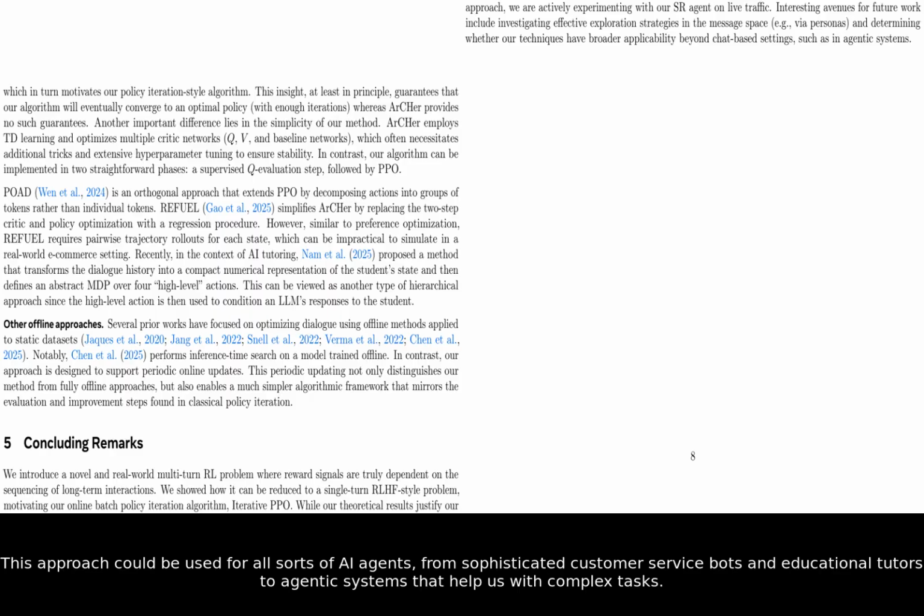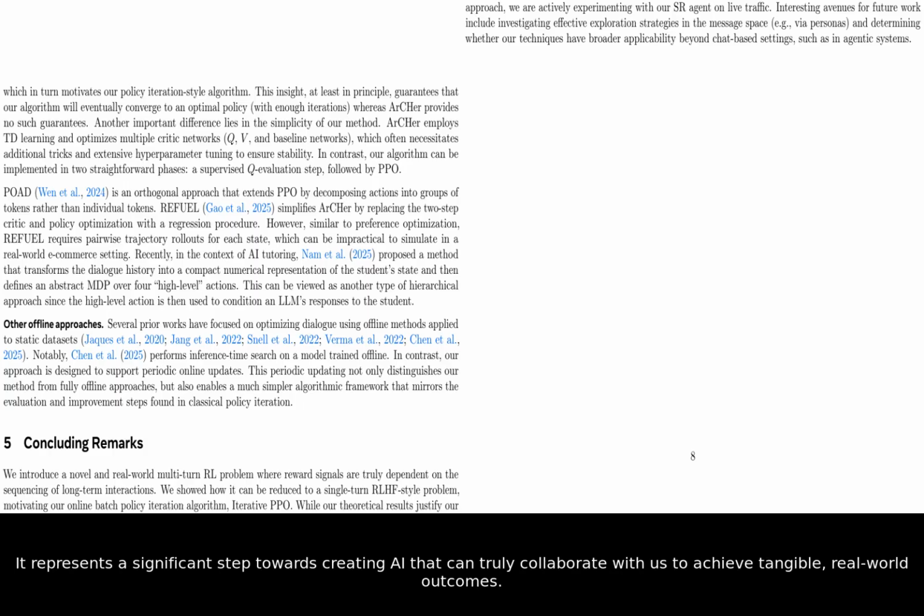The implications here are huge. This approach could be used for all sorts of AI agents, from sophisticated customer service bots and educational tutors to agentic systems that help us with complex tasks. It represents a significant step towards creating AI that can truly collaborate with us to achieve tangible, real-world outcomes.